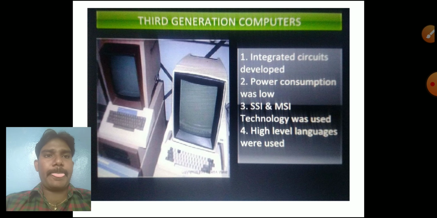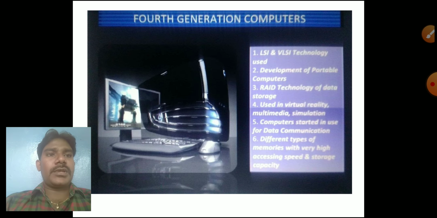Fourth generation computers used the microprocessor, LSI and VLSI technology. Here they used multiple virtual reality, multimedia and simulation technology oriented software in the fourth generation itself.